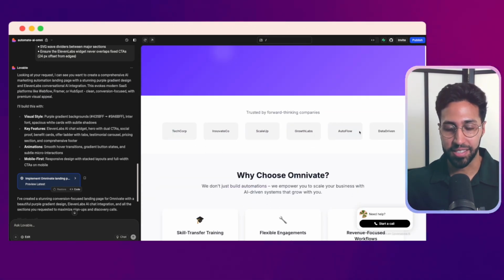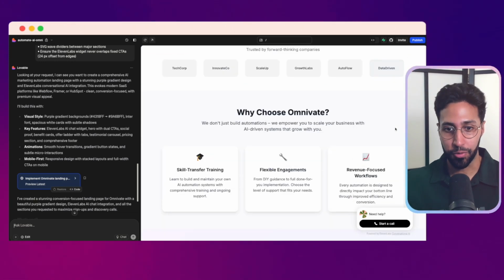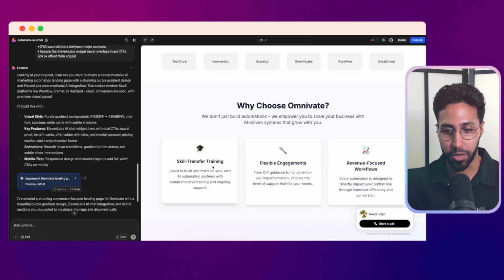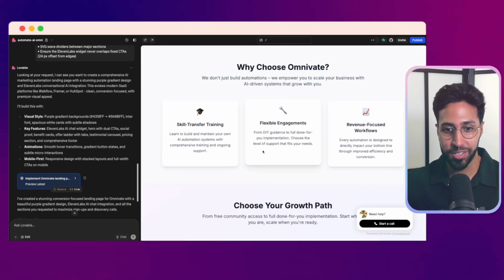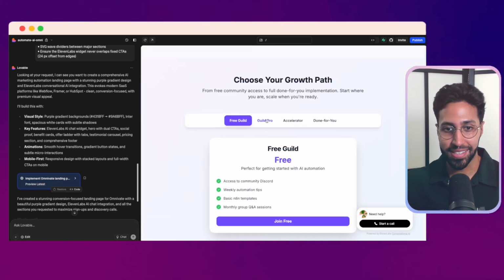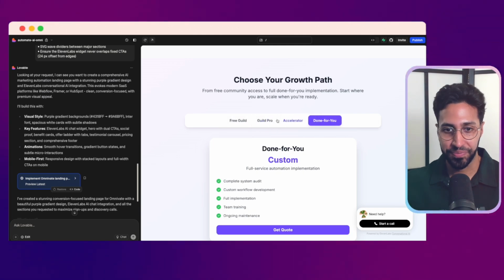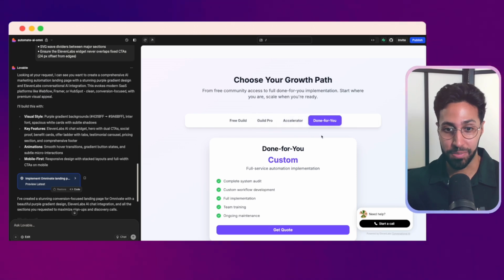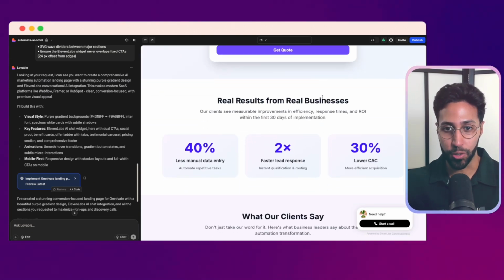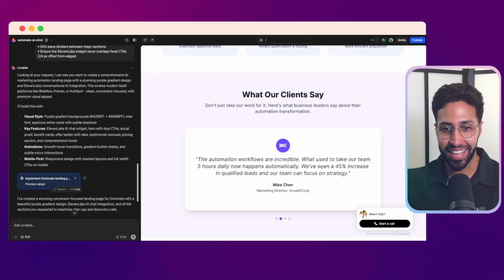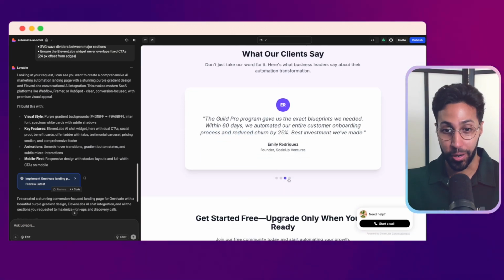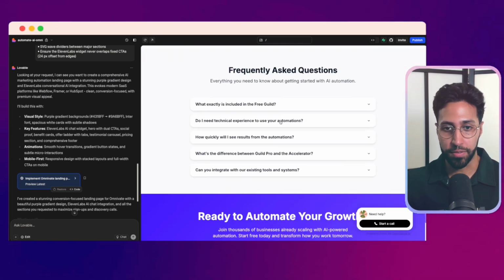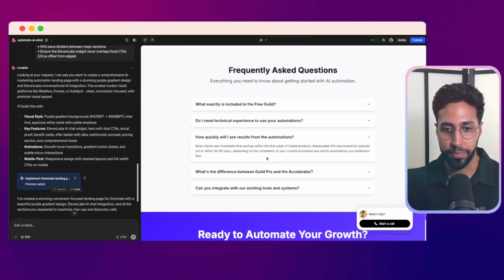So we have space here to add companies I've worked with. We have why choose Omnivate. You can see the interactivity on the website as well, like when my mouse goes over it, how it moves. You can see the different plans I have, which is really cool. Again, this is all from one prompt. It actually blows my mind. Real results from real businesses, what our clients say. We have a carousel here, how it works as well. And then you can get started, and you even have an FAQ section here.